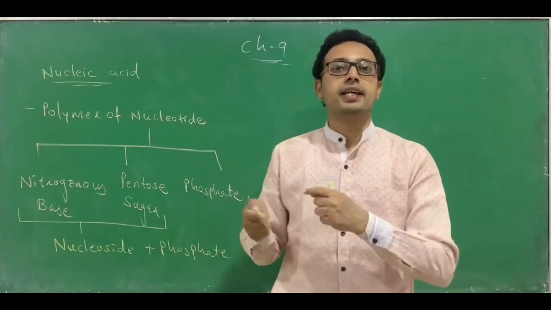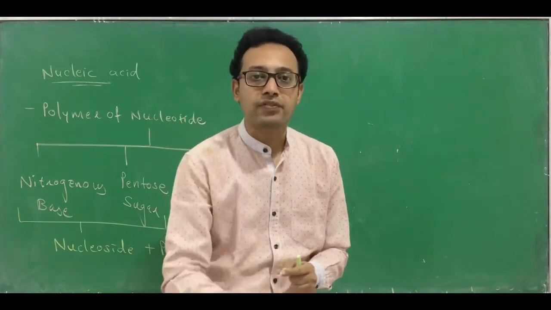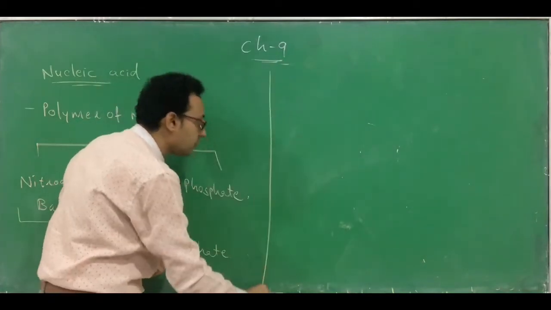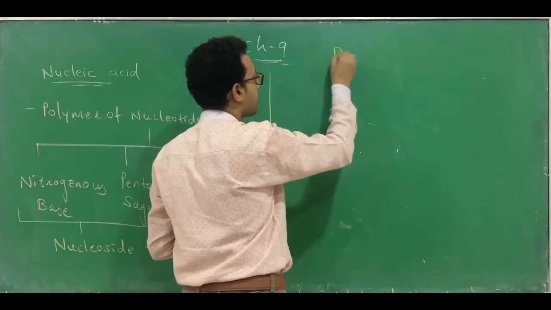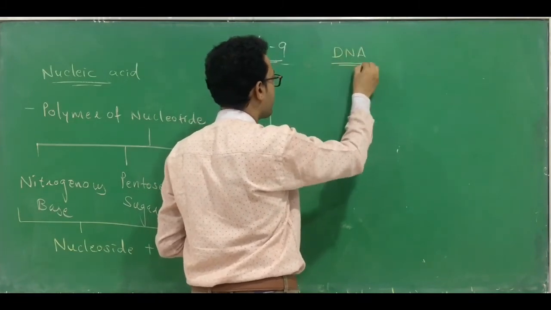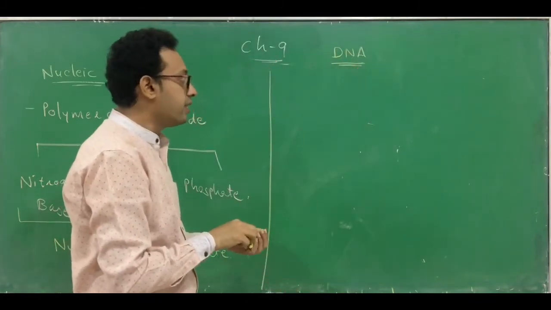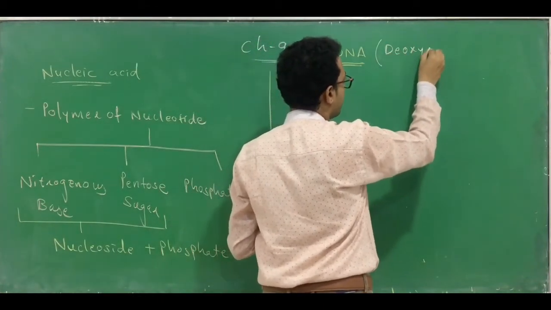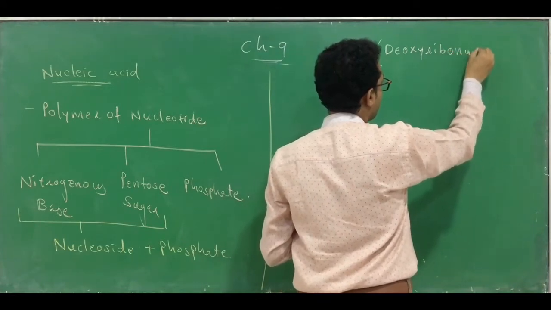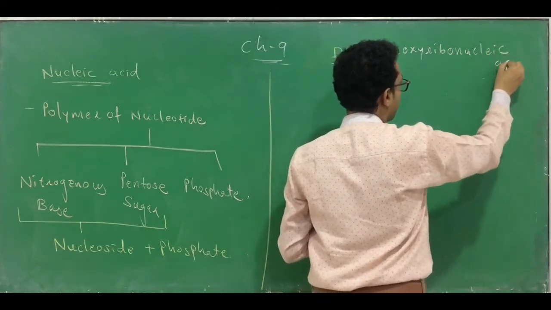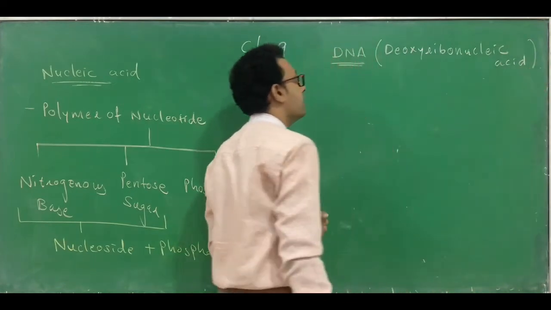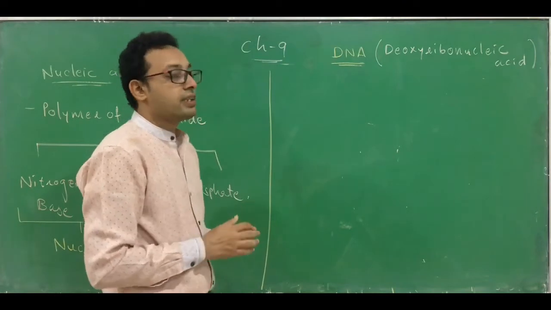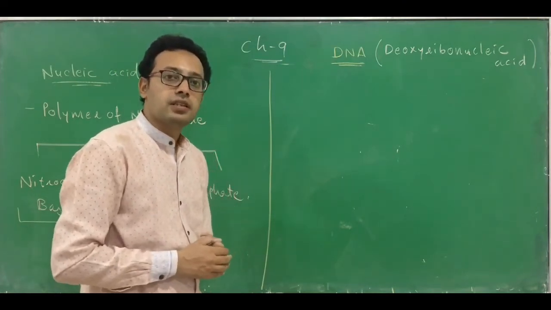From DNA and RNA, we have to learn the structure of DNA, that is deoxyribonucleic acid. So let's start with the structure of DNA. You know what the full form of DNA is? DNA is called deoxyribonucleic acid. Okay. Now let's see who discovered this structure of DNA.